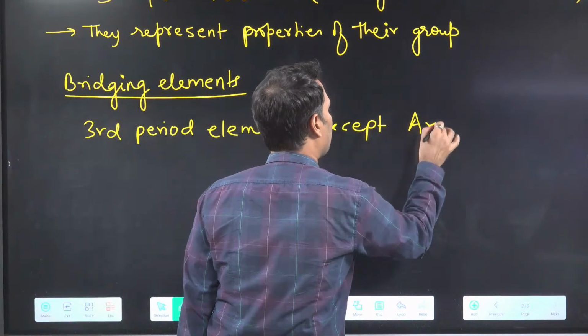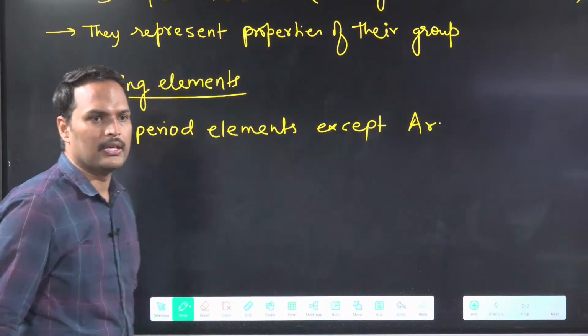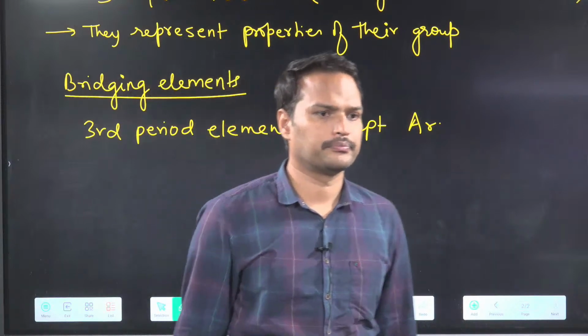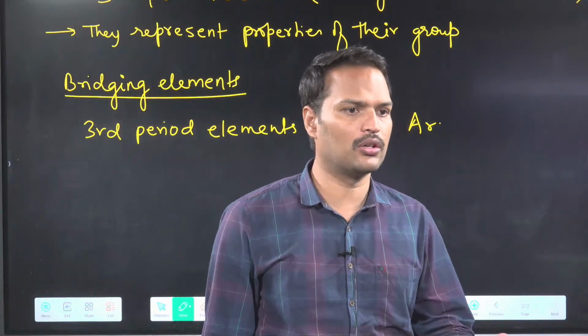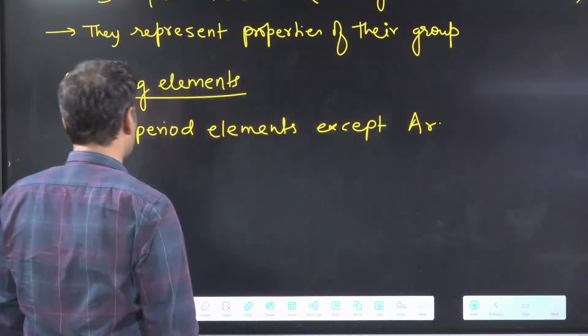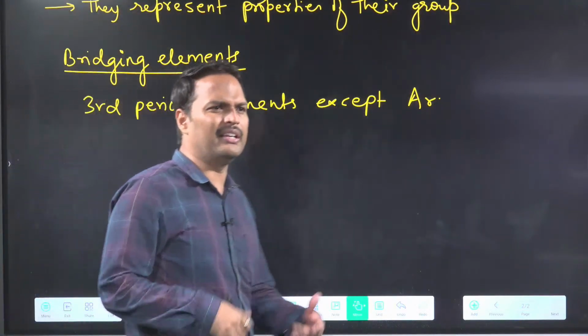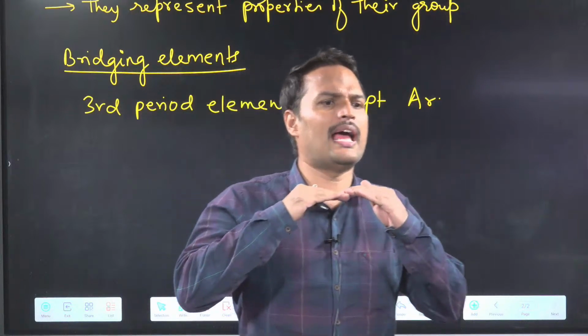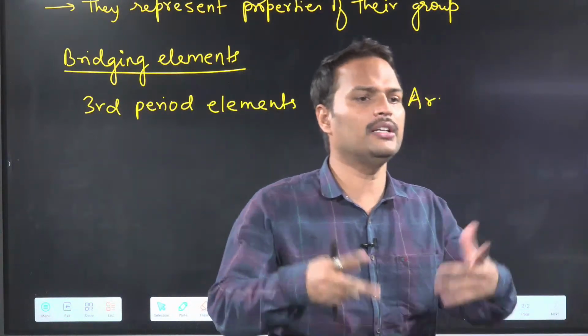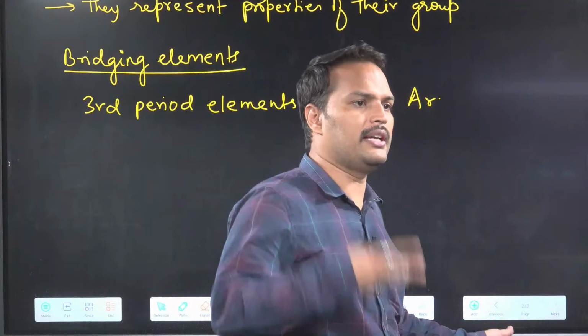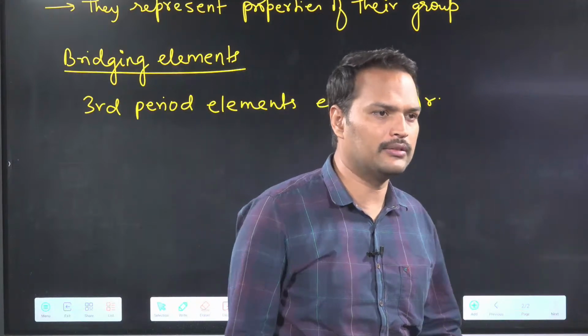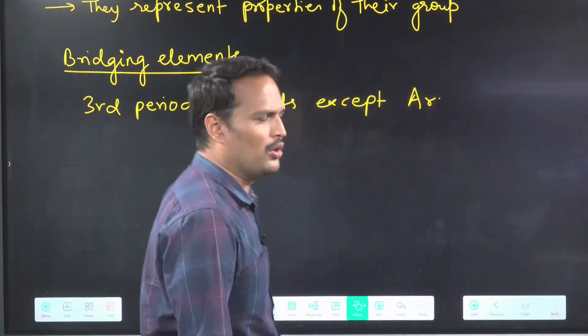Except argon. Argon we don't count. Third period, you will say, not third group. Except argon. Now the question is, what are these bridging elements? From the name only it is clear it will act like a bridge, connecting two things. What is a bridge? This side, that side, connect both sides. So bridge is that.